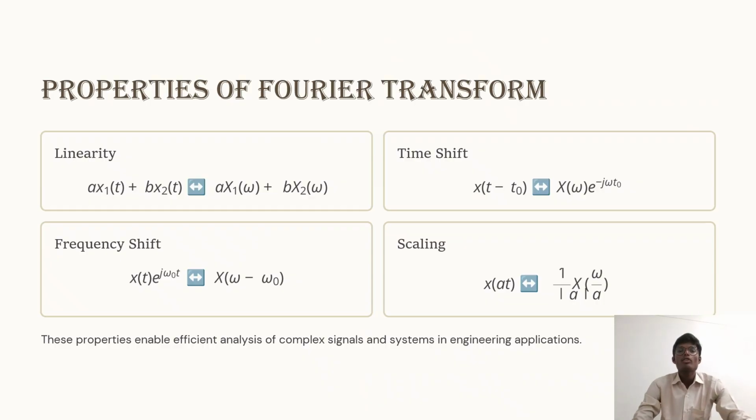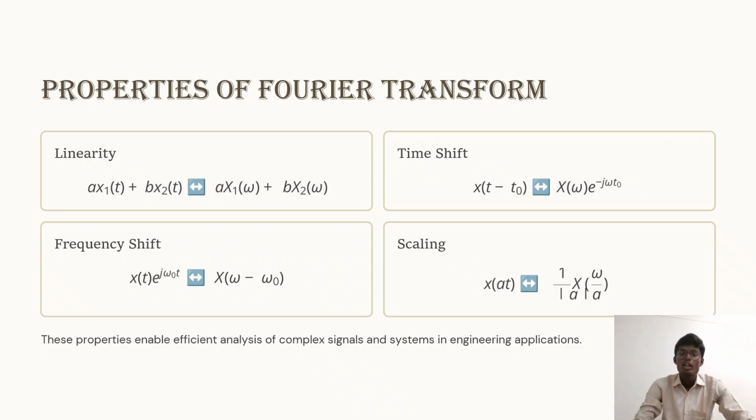Next, properties of the Fourier transform. There are several properties: linearity, time shifting, time reversing, time scaling, and frequency shift. What is linearity? Linearity means a·x1(t) plus b·x2(t) corresponds to a·X1(ω) plus b·X2(ω), in terms of t and ω. Here t means time and ω is the frequency. And the time shifting: x(t minus t₀) corresponds to X(ω) e^(-jωt₀).